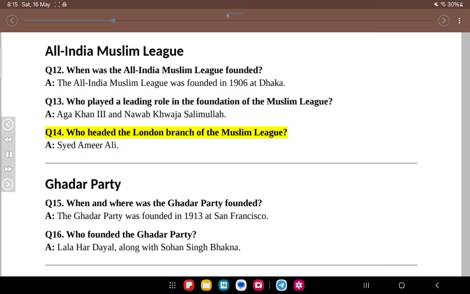Q14. Who headed the London branch of the Muslim League? A. Syed Amir Ali. Ghadar Party. Q15. When and where was the Ghadar Party founded? A. The Ghadar Party was founded in 1913 at San Francisco.